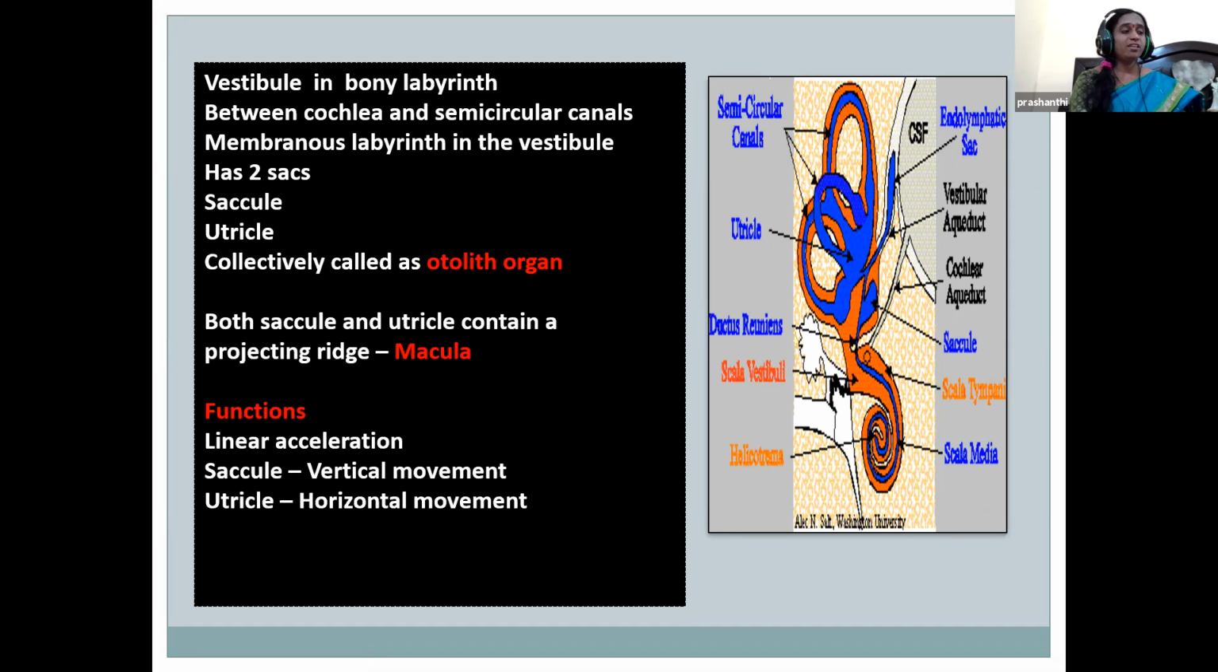When you see the functions, it is responsible for linear acceleration. Taking them separately, the saccule is responsible for vertical movement, that is when you are going in a lift, moving upward or downward. And the utricle is responsible for horizontal movement, that is when you are going in a car, moving forward or backward. So it is responsible for linear acceleration, vertical movement and horizontal movement.